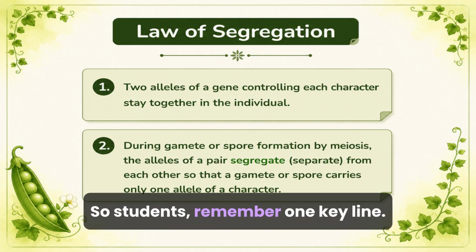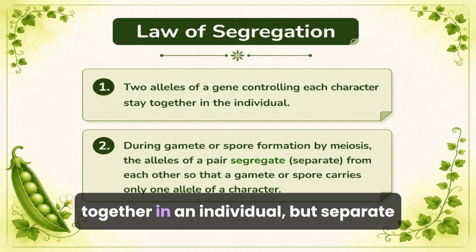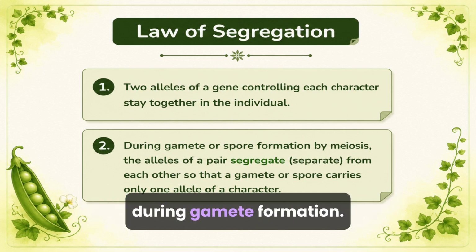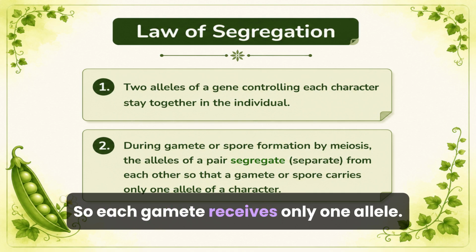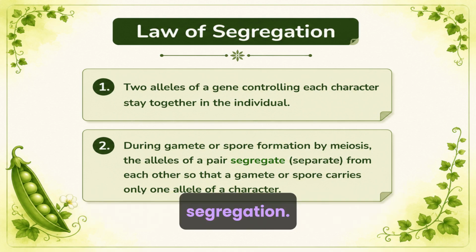So students, remember one key line. The two alleles of a character remain together in an individual, but separate during gamete formation. So each gamete receives only one allele. That is the essence of Mendel's law of segregation.